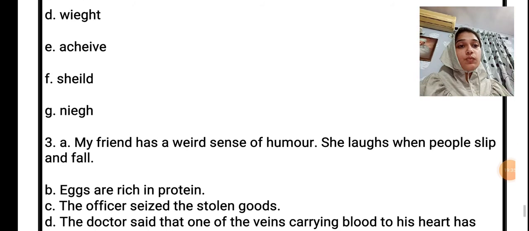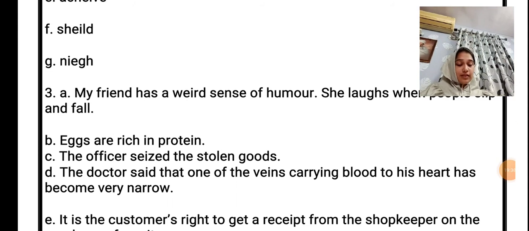Now we have this one exercise. Fill in the blanks with the correct word from the brackets. My friend has a dash sense of humor. Weird. The spelling is WEIRD. She laughs when people slip and fall. Number B, eggs are rich in protein. Spelling is protein.